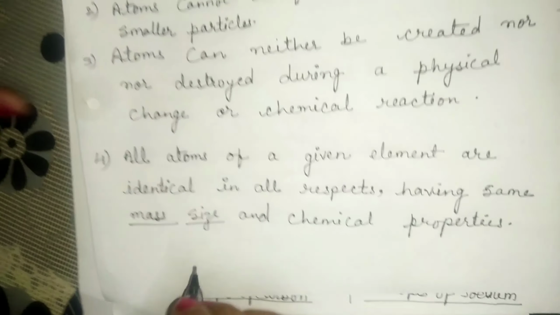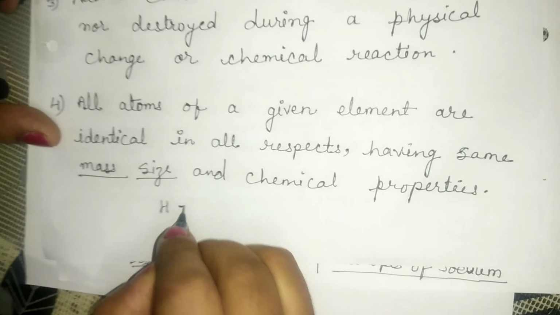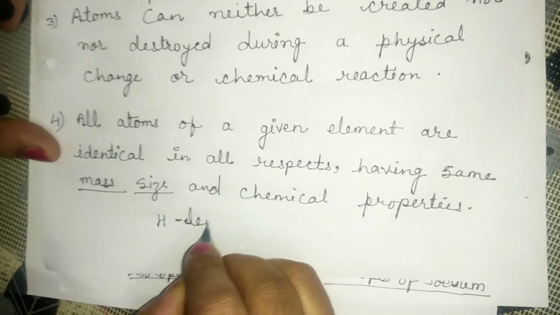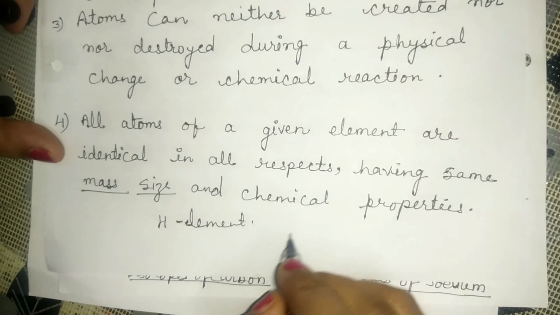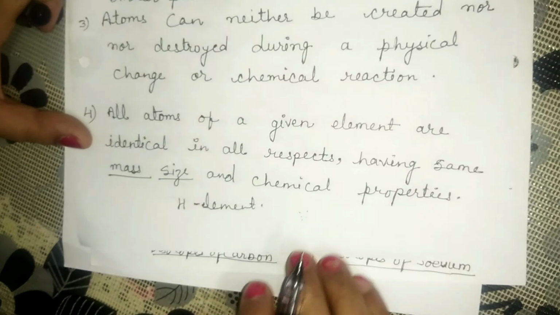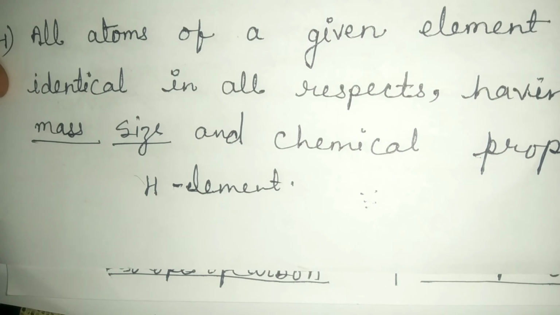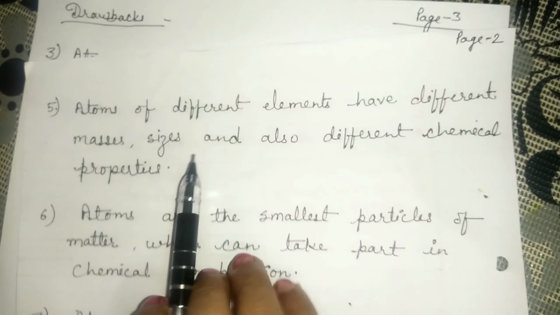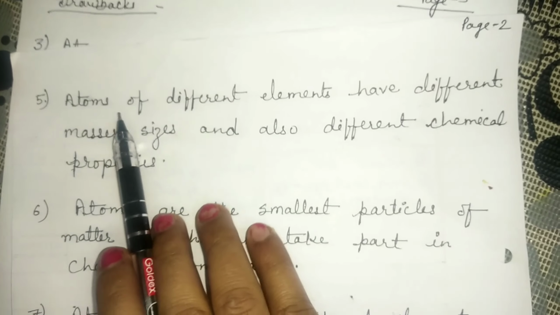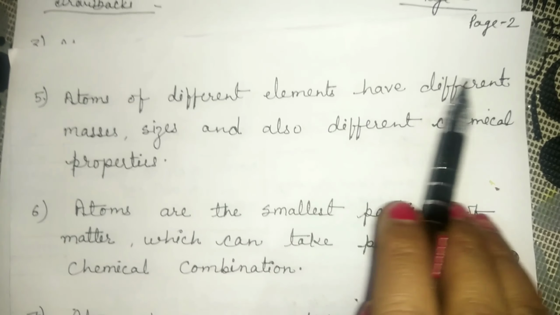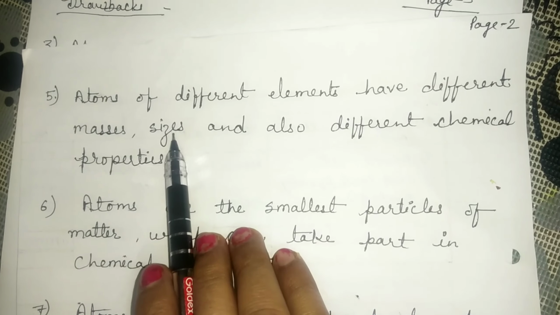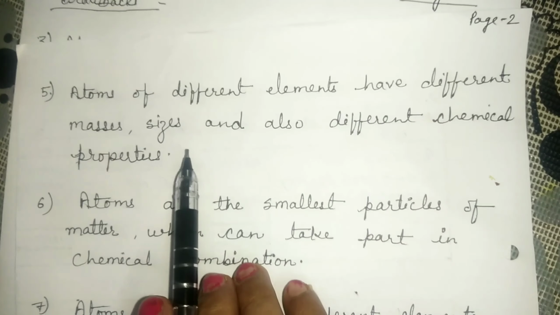For example, in hydrogen element, all the atoms of hydrogen have same masses, same chemical properties, and same size. Fifth assumption of Dalton's atomic theory: atoms of different elements have different masses, different size, and their chemical properties are also different. For example,